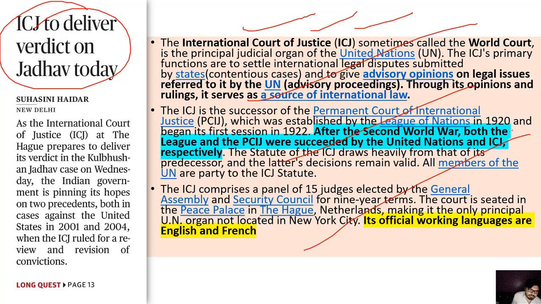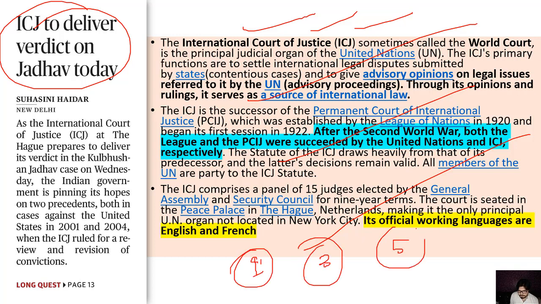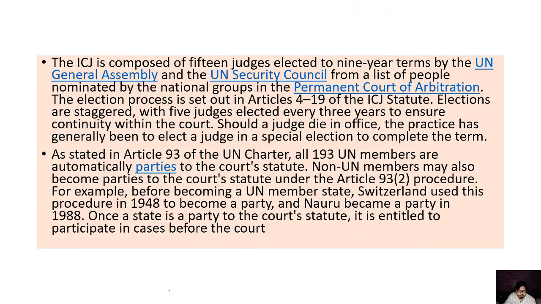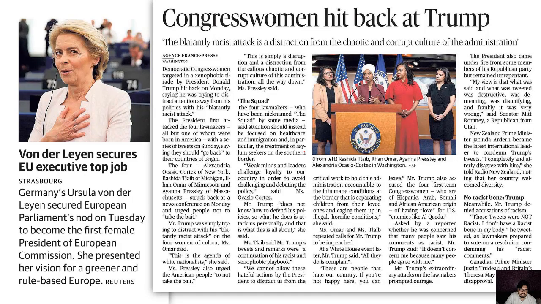And as I asked you that Indian member is also there, these 15 member panel is elected for 9 years. So every 3 years, 5 panel members are elected, and they are elected by United Nations General Assembly. So in 2018, Dalbir Bhandari was re-elected again, and he will remain there for 9 years till 2027. So these kind of things may be asked, and who are the members, how Article 93 is telling us that all UN members are automatically the member of ICJ, and what kind of cases it tackles, we need to remember that. So I have talked to you about these issues in the MCQ lesson.